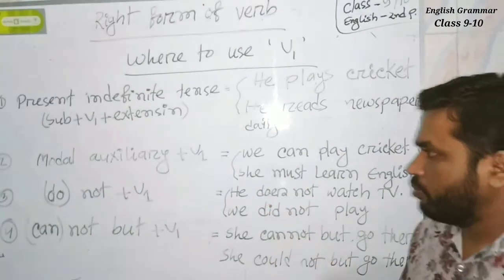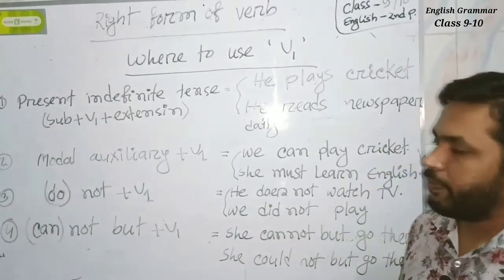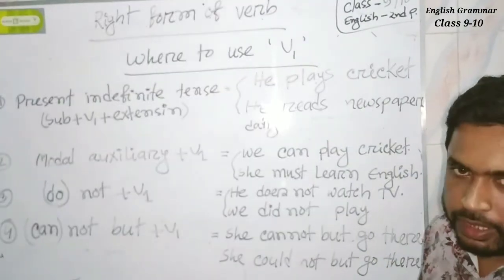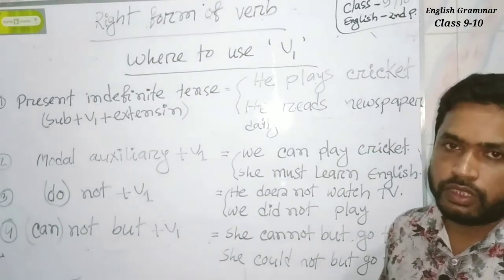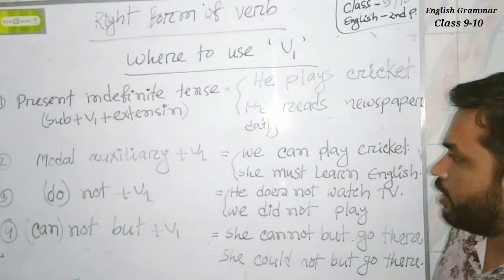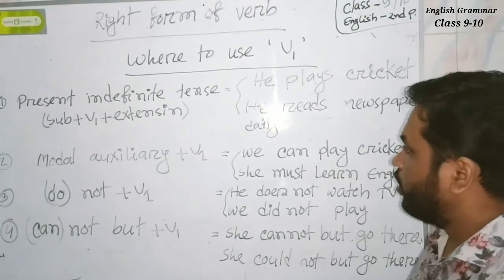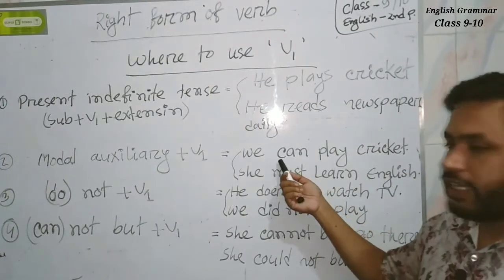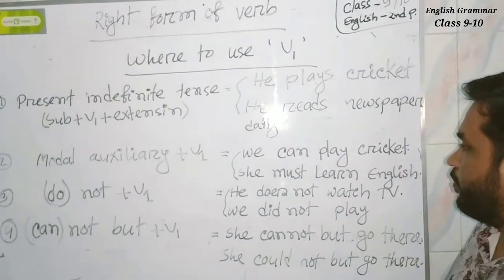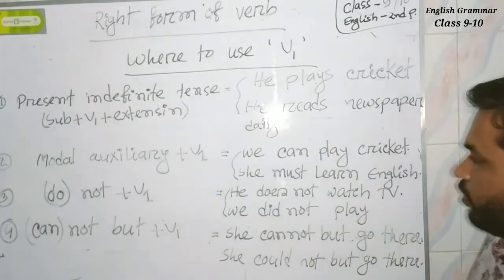Modal auxiliaries are can, could, may, might, shall, should, will, would, have to, used to, must, etc. Such as we can play cricket. Here can is a modal auxiliary verb, that's why play is a present form.